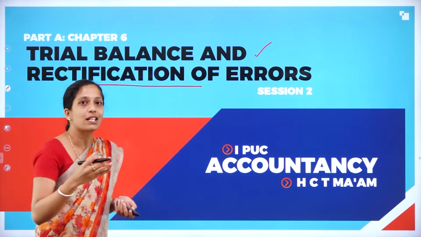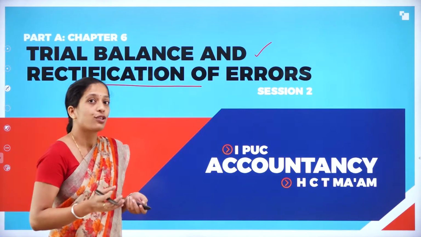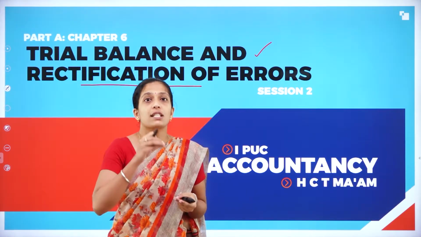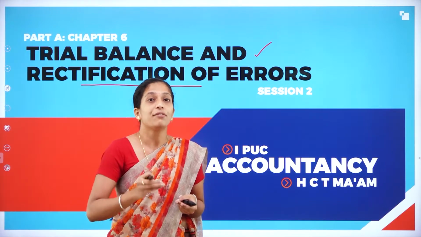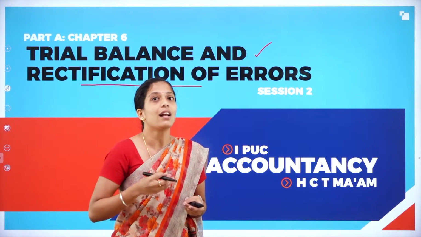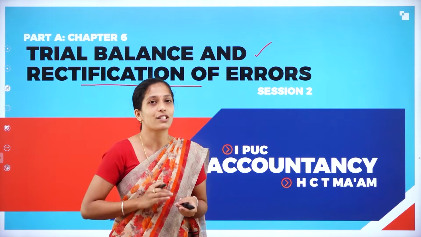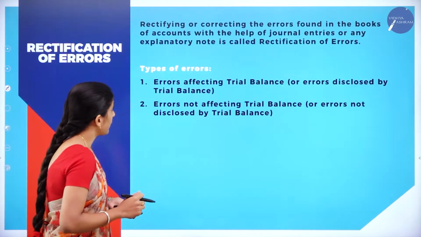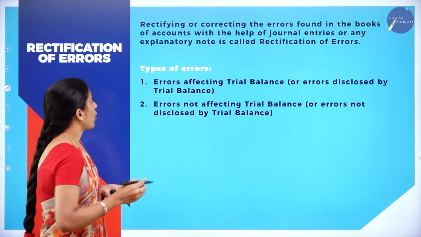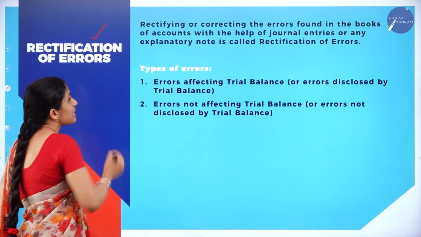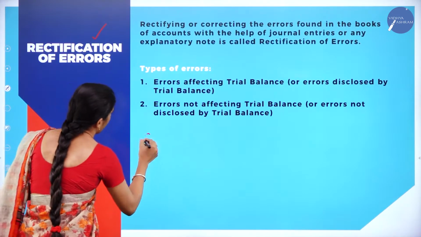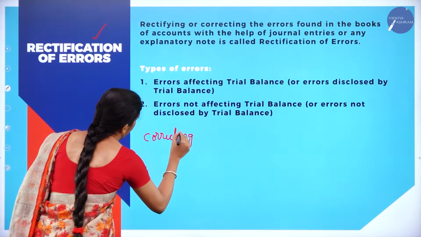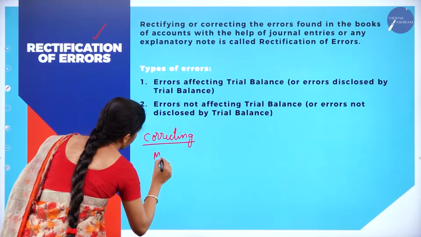Now we shall see what is this rectification of errors. While preparing trial balance, we will come to know whether our accounts is correct or not. So if the accounts is not correct, then how to correct it? That is known as what? Rectification of errors. So we shall discuss in detail. So what is this rectification of errors? Rectification means correcting. And errors means what? Mistakes.